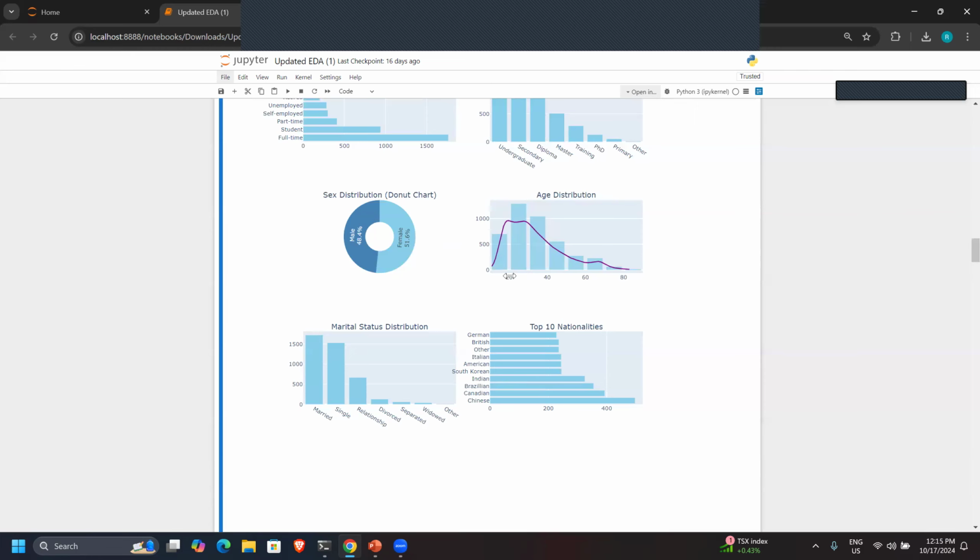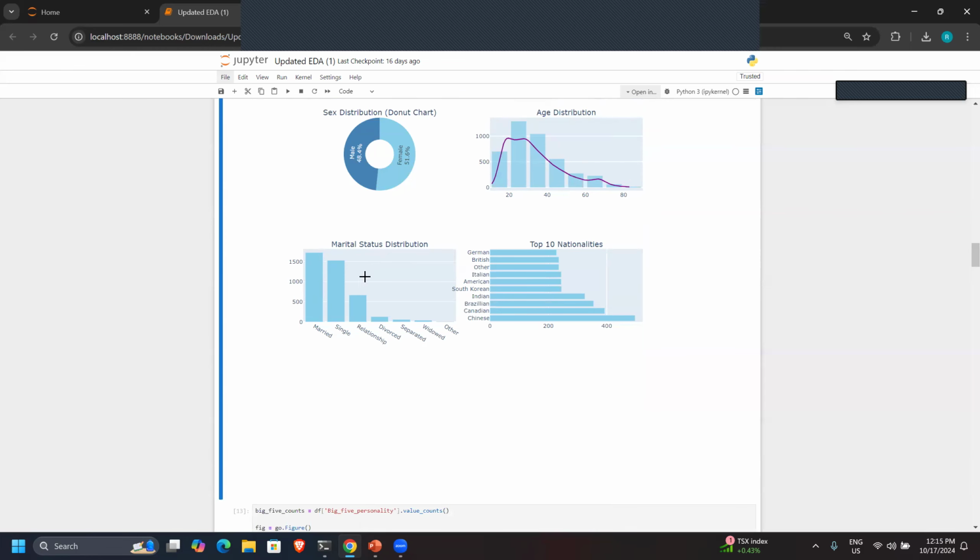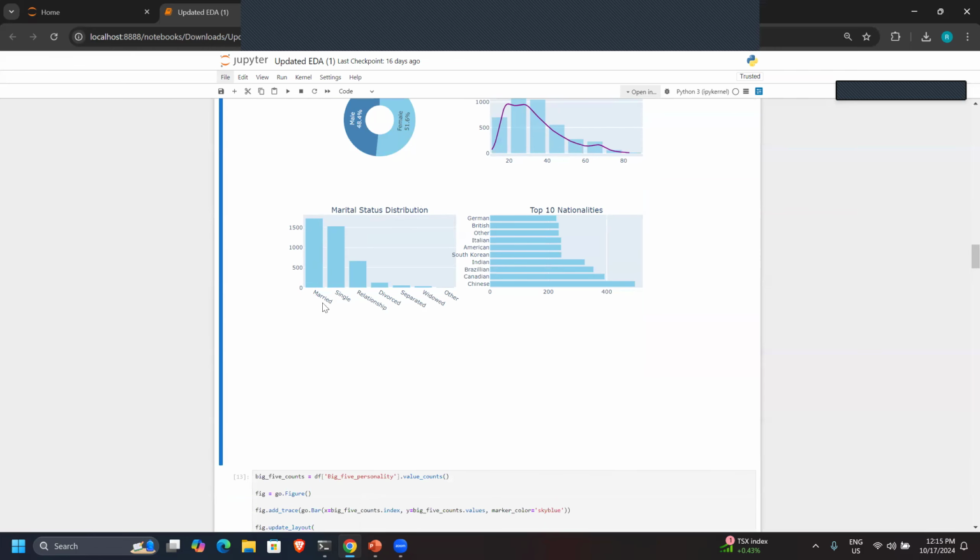Age distribution: here we can see that mostly the age ranges between 20 to 40, which is around the mean. And it is a little bit left skewed, which is of course expected in age distribution for mobile usage, because older people don't really use that many apps, right? And then the marital status: the married ones were the most who were downloading the apps.